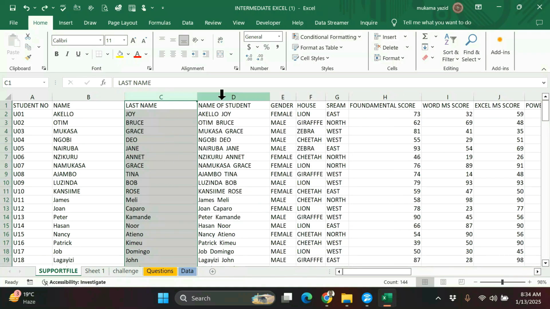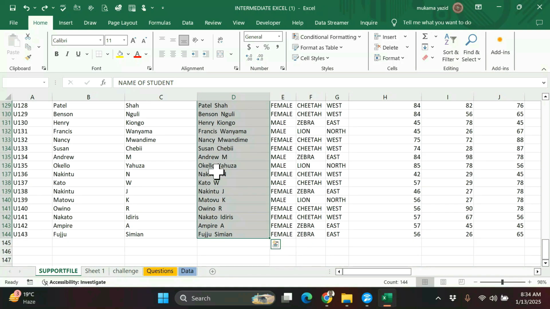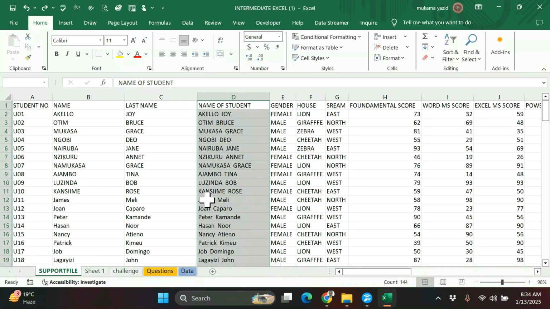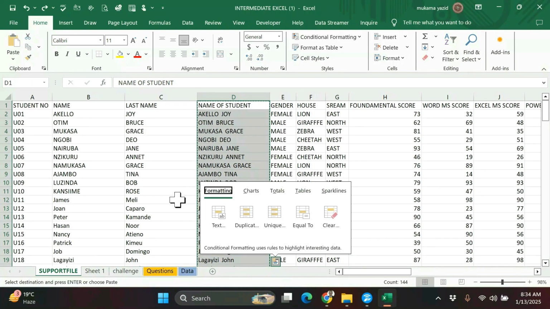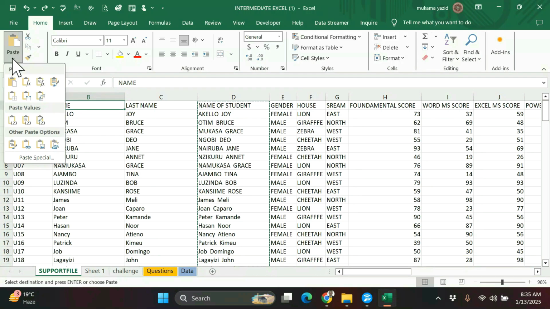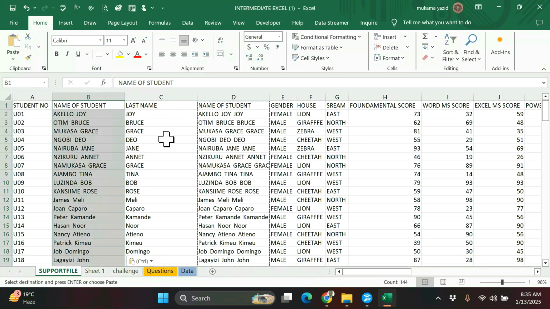So let us highlight what we have just calculated, up to where our work ends. So here, this is our work. We have highlighted the entire work, what we have just calculated. Then we copy it. From there, we paste here in B. But when pasting, we paste as a value to exclude the function. So I paste this one as a value. You can see it has come.